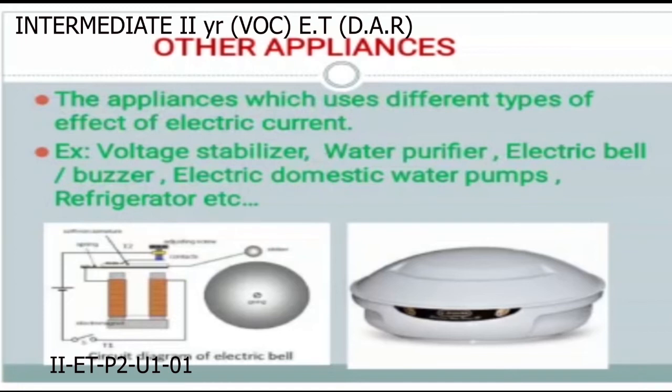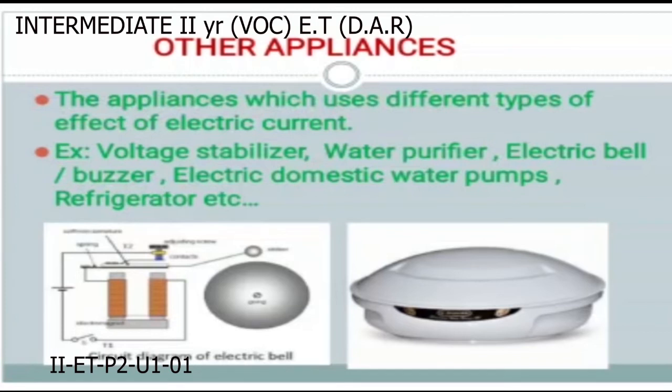But the appliances which use different types of effects of electric current are called other appliances. That means they do not use the heating effect, light effect or mechanical effect.